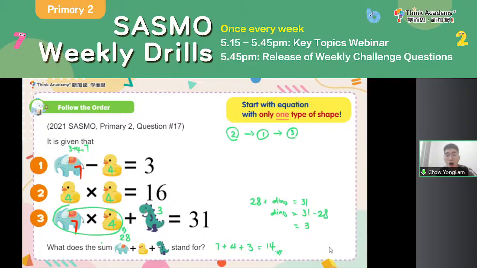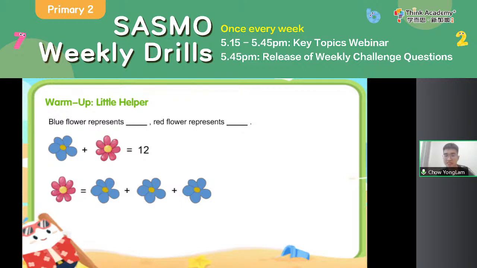So remember, always start with the equation with only one type of shape, then gradually work upwards to find the other types of shapes. Now, however, what if we look at this question? Blue flower plus red flower is 12. Red flower equals blue flower plus blue flower plus blue flower. Is there any equation that has only one type of shape?